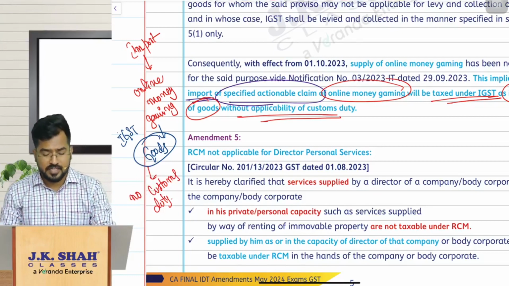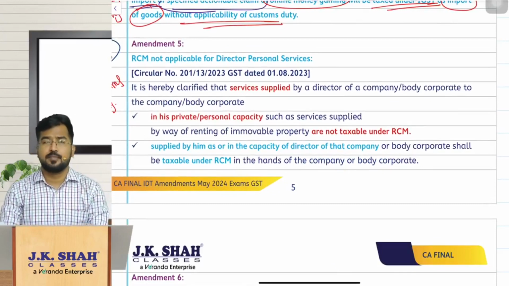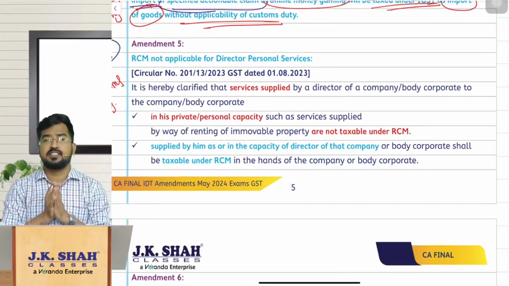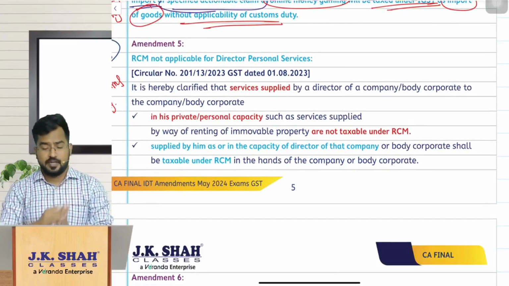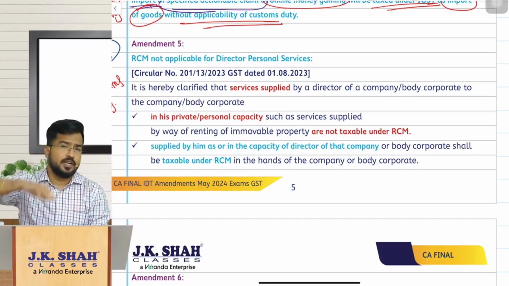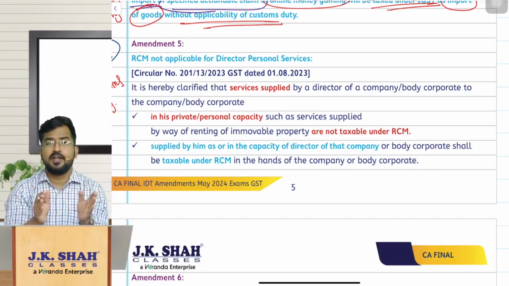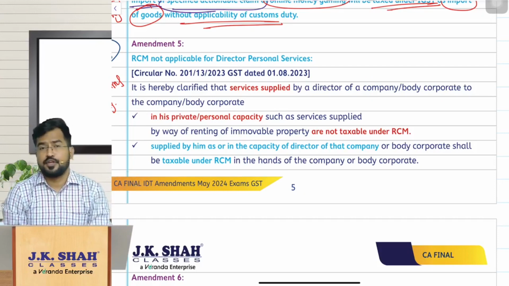So let us move on to the next amendment, amendment number 5. Sir, what is this amendment number 5? This amendment number 5 is regarding the services provided by a director to his company. My dear friends, if you remember, a director providing services to the company is covered under the reverse charge mechanism, provided the director is not an employee of the company.